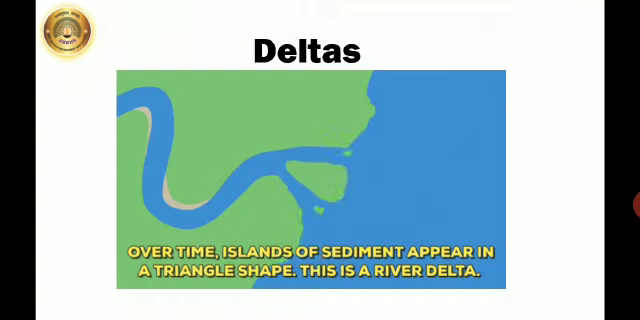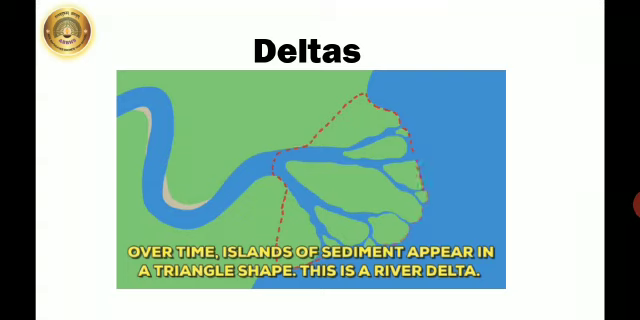The deposited sediments turn out to be obstacles in the flow of the river. Thus, the river bifurcates into distributaries. Distributaries are the branches of the river where the river gets distributed.